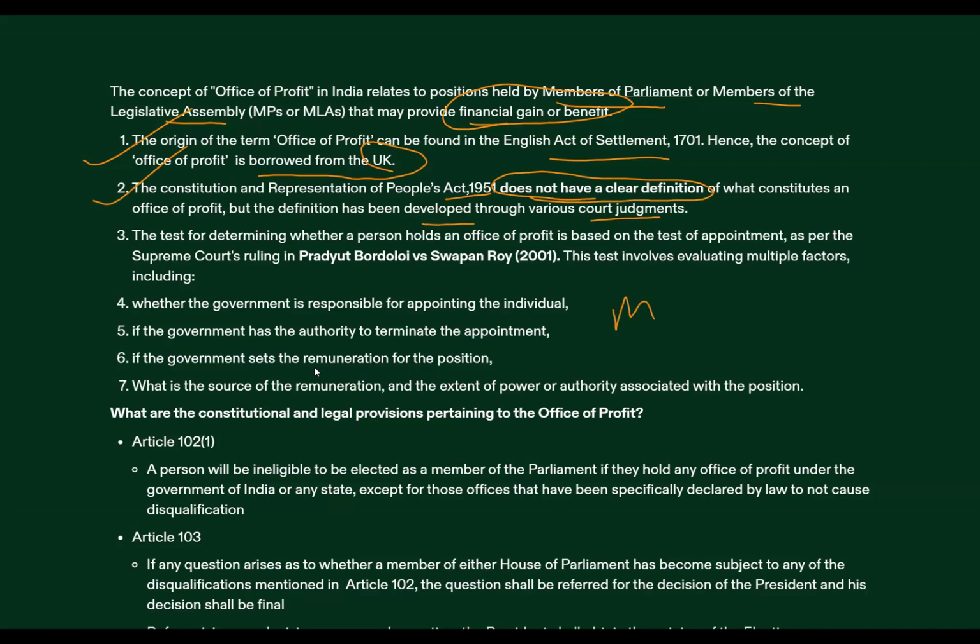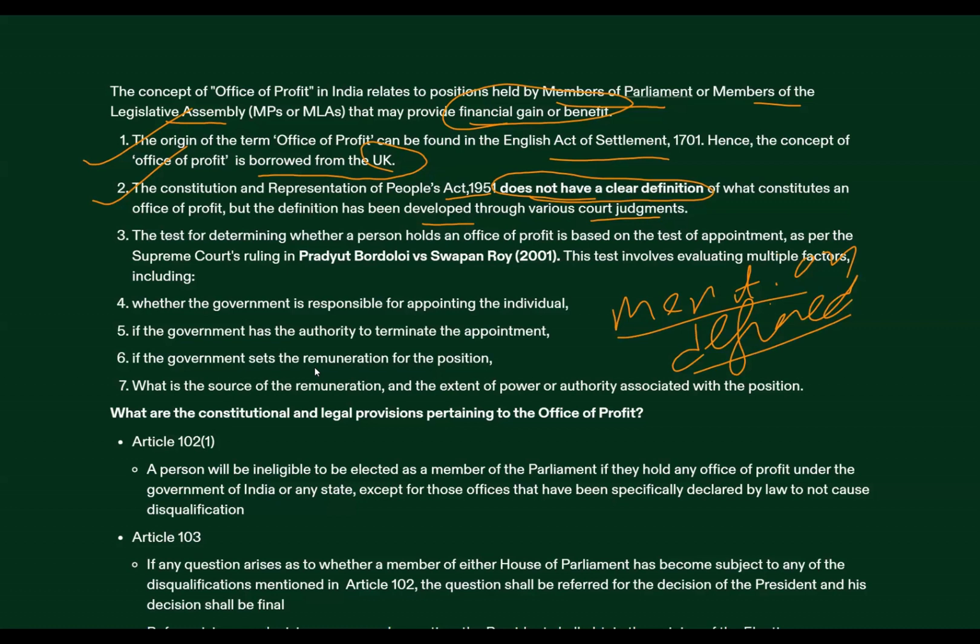So please keep a note of the words mentioned or defined. It is nowhere mentioned nor defined in any act, any law, or in our Constitution. However, it has been developed through various conventions and Supreme Court judgments.